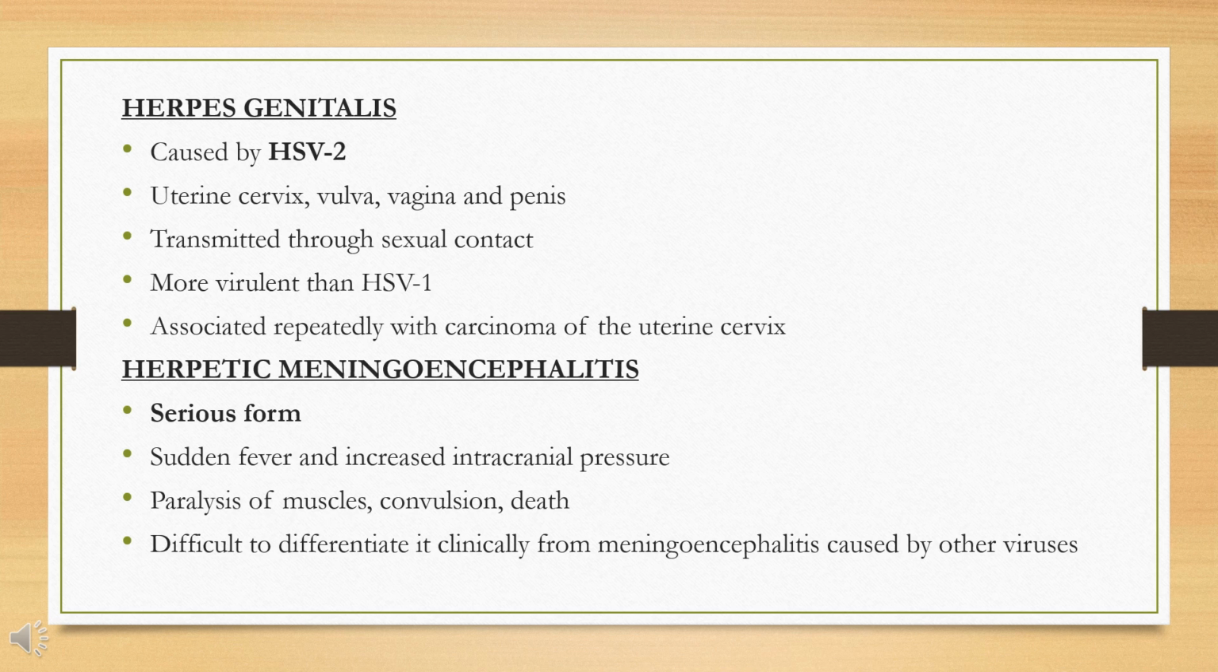Herpetic meningoencephalitis is a serious form of this infection and it is characterized by a sudden fever and symptoms of increased intracranial pressure. Paralysis of various muscle groups, convulsion and even death may occur. It is difficult to differentiate clinically between meningoencephalitis caused by herpes virus and that produced by other viruses.